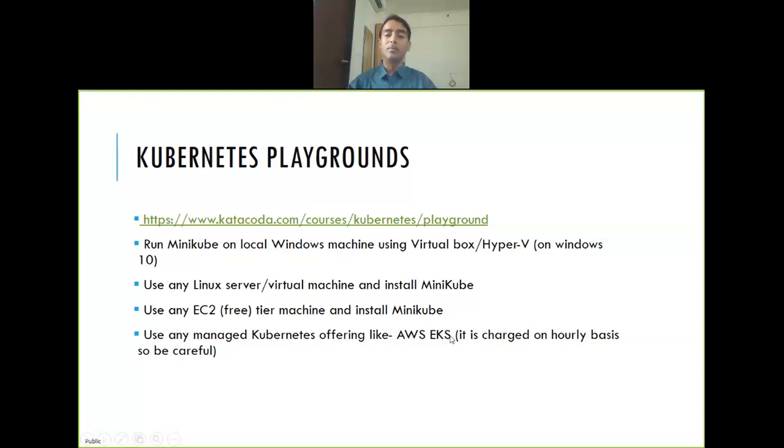So three worker nodes plus 10 cents for the cluster plus your NAT gateway, which is the most costly component, I would say, and then you will be charged for data in and out. So overall, it is quite costly. I mean, if you run it for 1 or 2 days, you have to pay like 300, 400 rupees per day. Okay, so why waste if you can learn everything using Minikube? Why waste money on EKS, right?